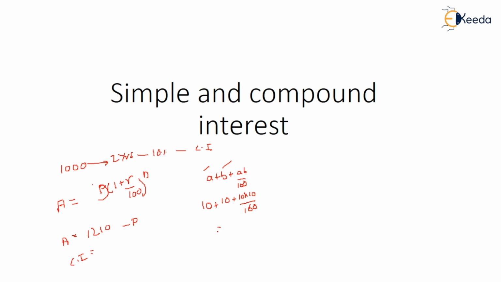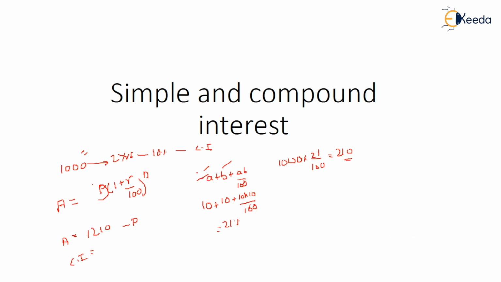After solving, this is 21. So you have to find 21% of the principal, which is 1,000 rupees. So 1,000 into 21 by 100, you will get 210. So this will be the compound interest. Directly you can find it by this formula.